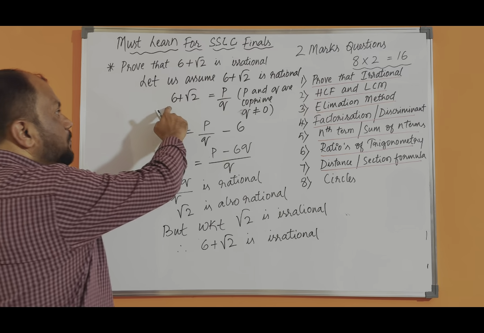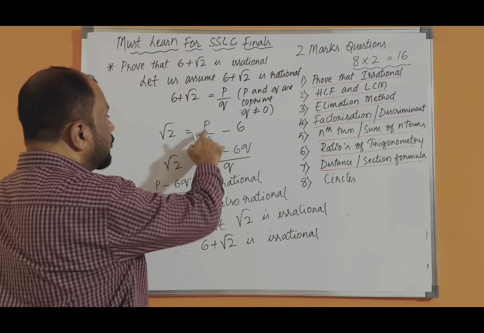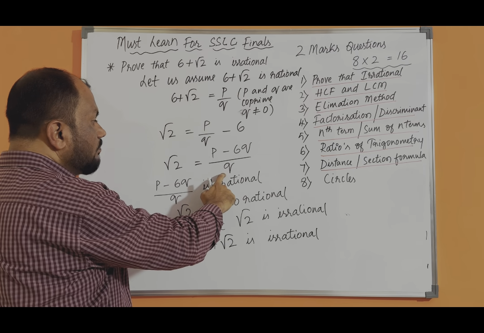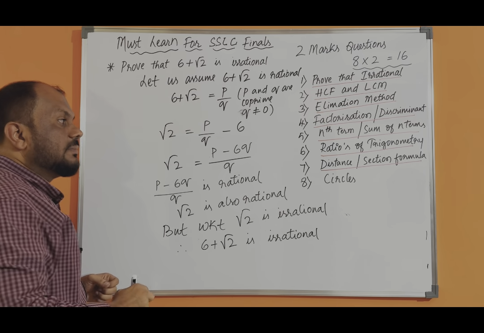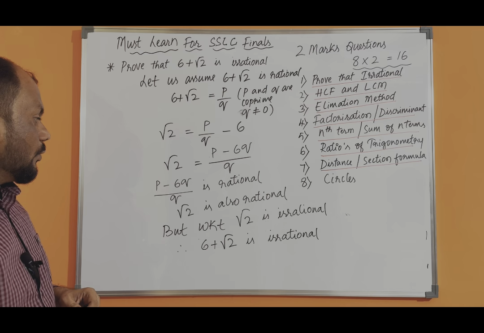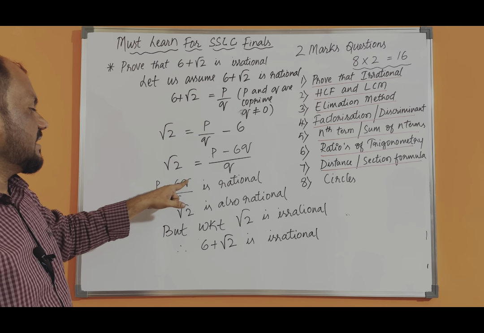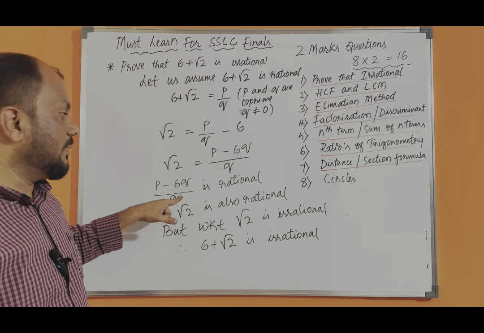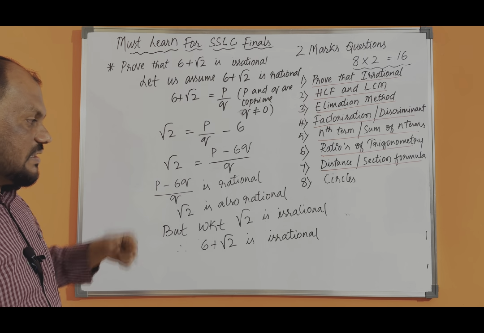Then I am transposing 6, root 2 is equal to p by q minus 6. So the LCM of q and 1 is q. So root 2 is equal to p minus 6q divided by q. So p minus 6q divided by q can be expressed in the form of p by q, so it is rational. If the right hand side is rational, then root 2 should be rational. So root 2 is also rational.